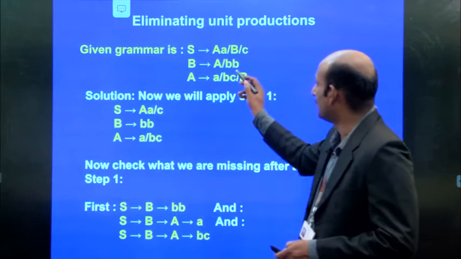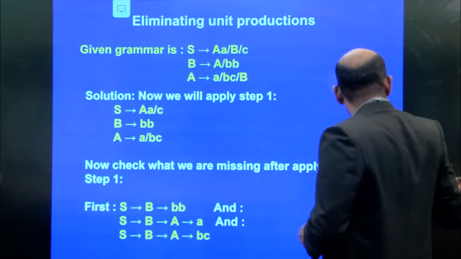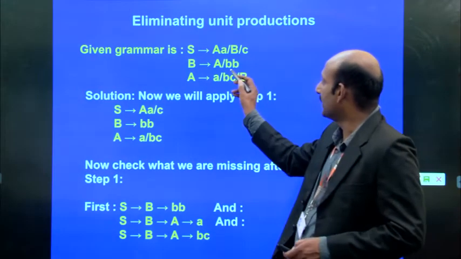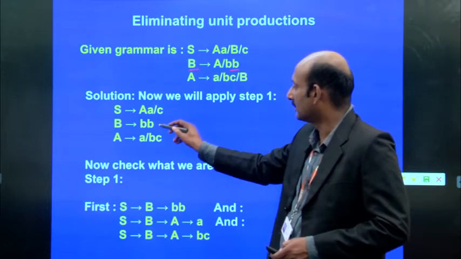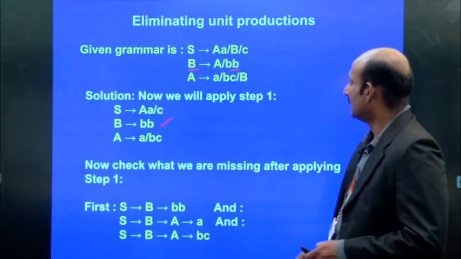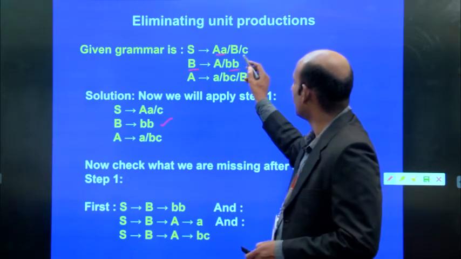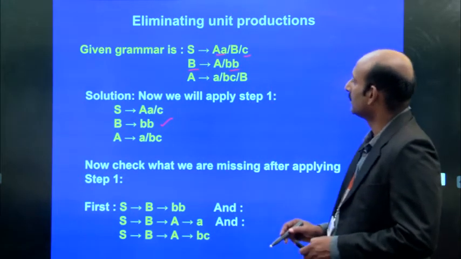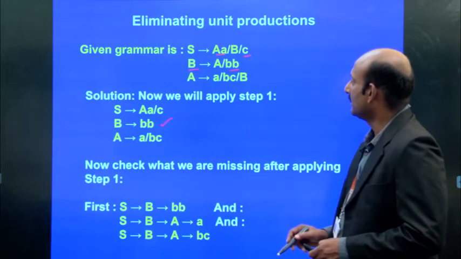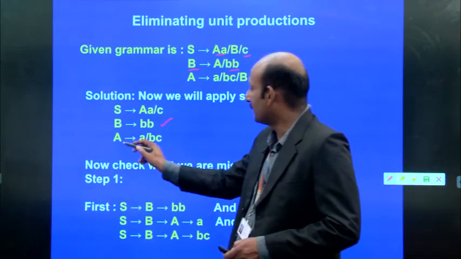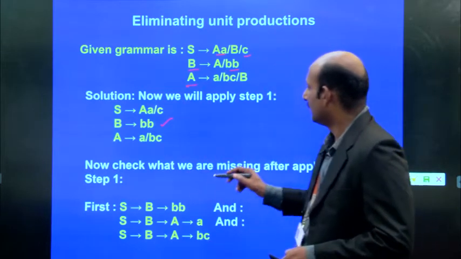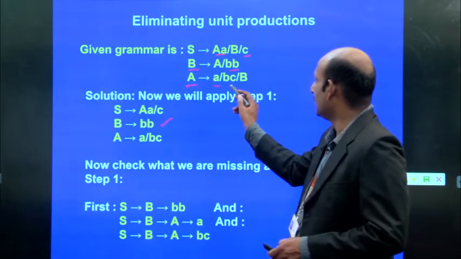There are terminal symbol productions too. So we may take this option, B implies BB. Because S implies A or C, right? And A implies a and BC.